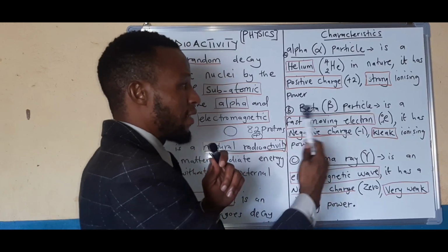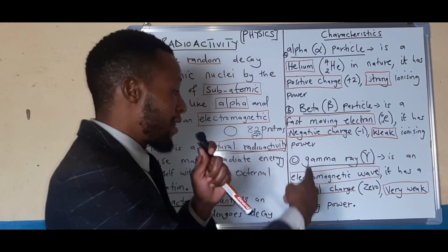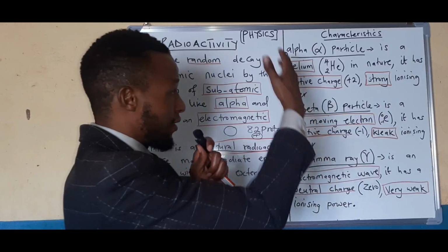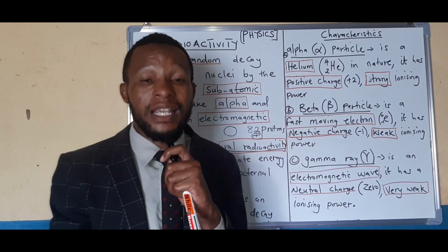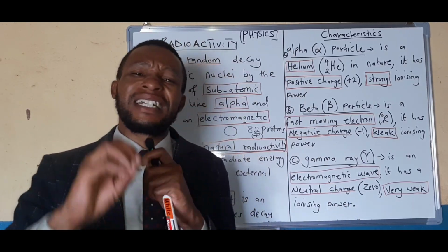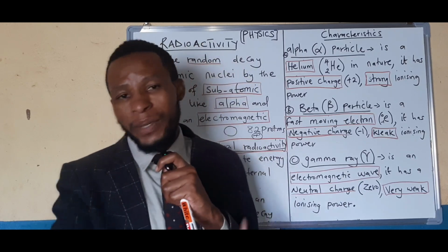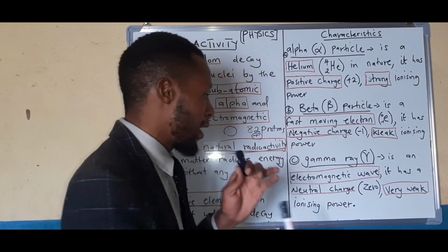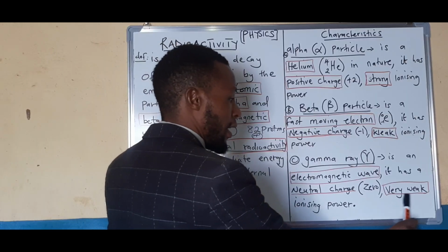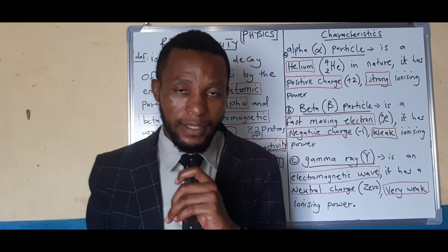Then when it comes to ionizing power, this is the weakest among the three. The weakest, meaning it makes less ions. It knocks out less electrons compared to all the three. No wonder we're saying in terms of ionizing power, it is very weak.